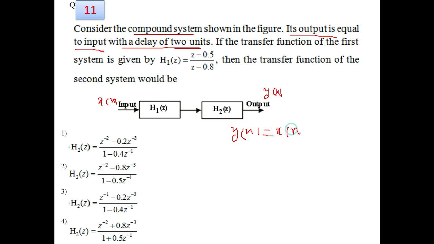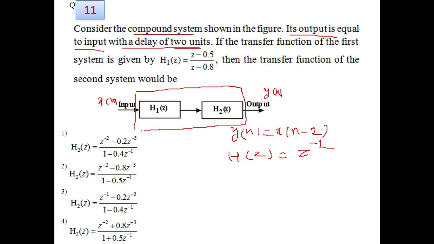So you can write the delay as n minus 2, and its system function H of z can be written as z to the power minus 2. Now the two systems given, H1(z) and H2(z), are connected in series, or cascaded. So the overall response of this system is the multiplication of individual H1(z) and H2(z).